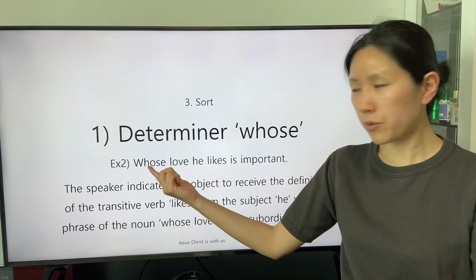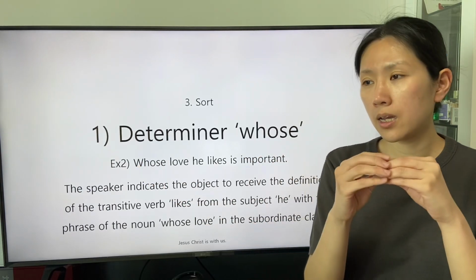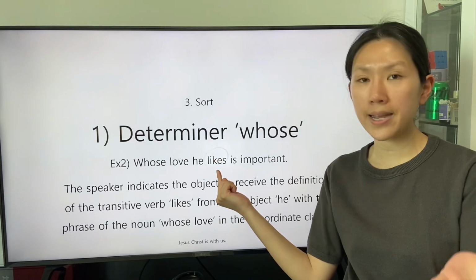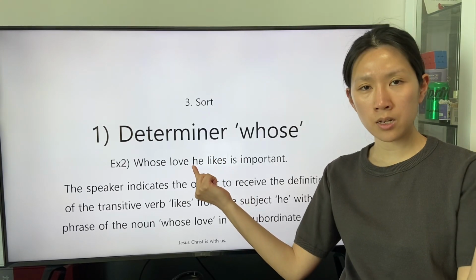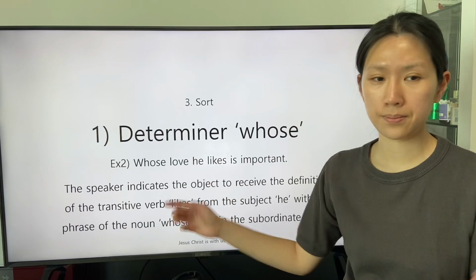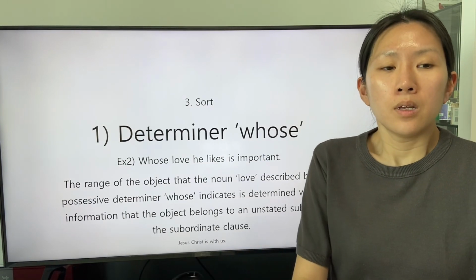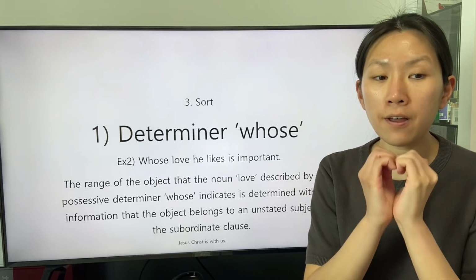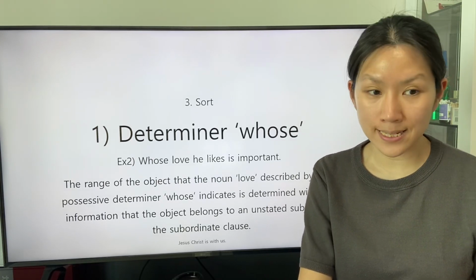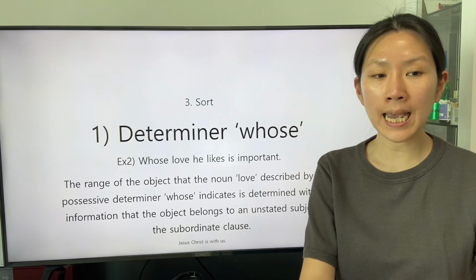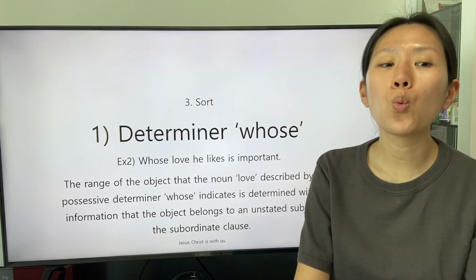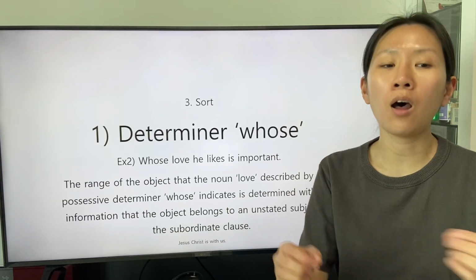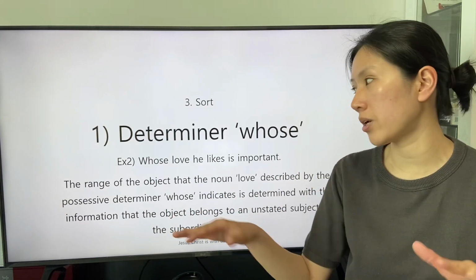The phrase of the relative noun whose love receives the definition of the transitive verb likes from the subject in the subordinate clause he. The range of the object that the noun love described by the possessive determiner whose indicates is determined with the information that the object belongs to an unstated subject in the subordinate clause.